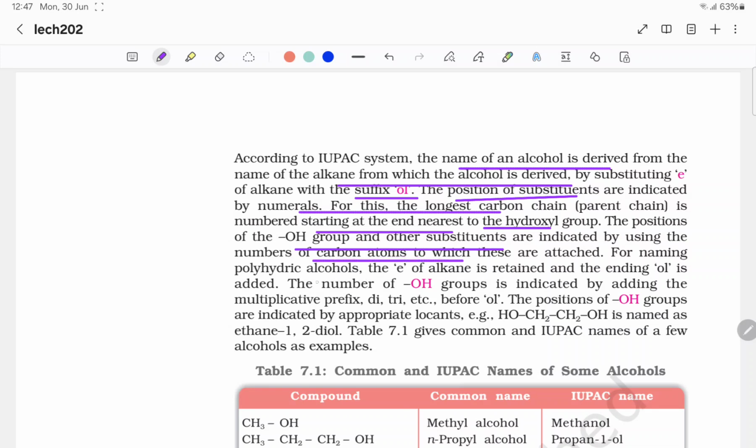For naming polyhydric alcohol, the e of the alkane is retained and the ending ol is added. The number of OH groups is indicated by adding the multiplicative prefix di, tri, etc. before ol. The positions of OH groups are indicated by appropriate locants, like this, named as ethane-1,2-diol.